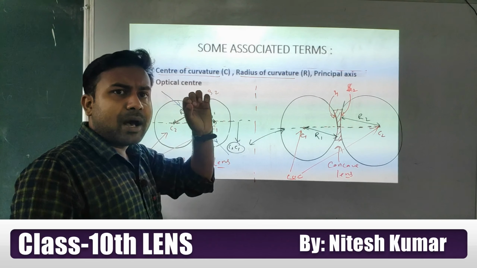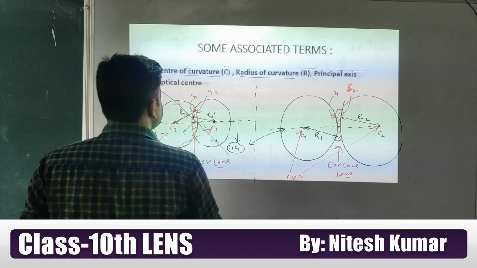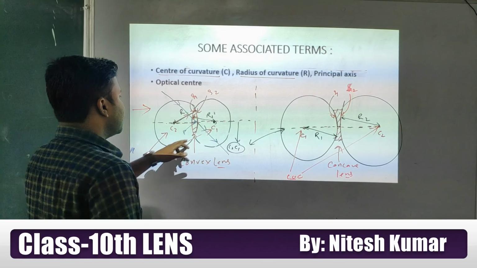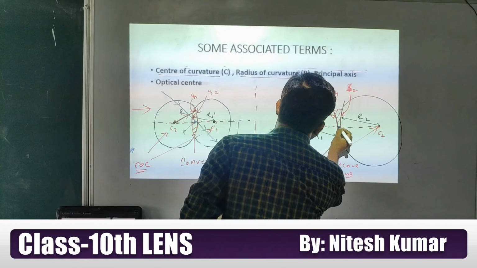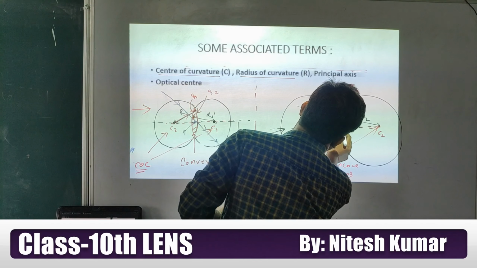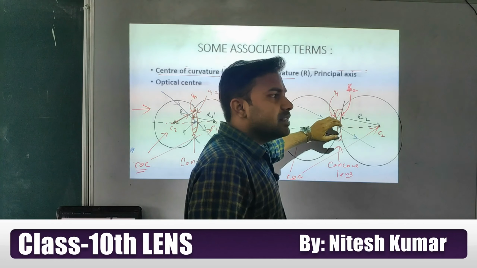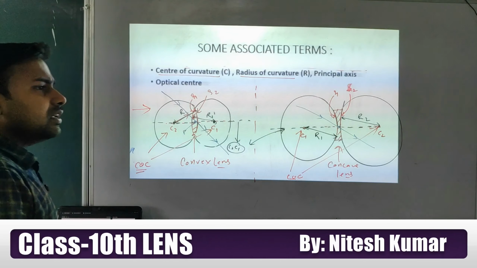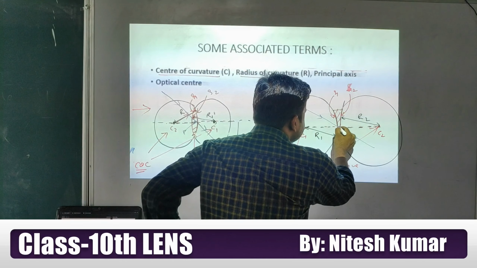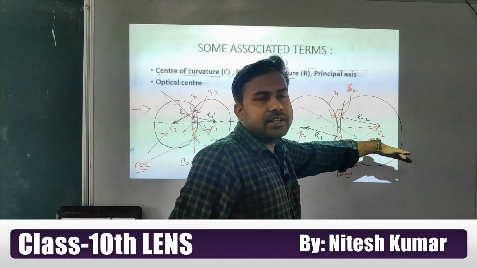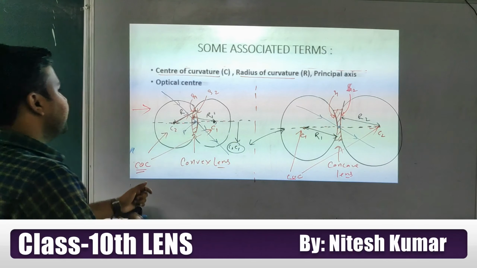But if light is passing through the optical center, which we denote with P, sometimes with O, here I am writing that this point P is the optical center. Similarly here, if light passes through this point, it will go without deviation, or you can say the incident ray is parallel to the refracted ray. Then it's called the optical center. Look at this, it's going in the same direction, not deviating from its path.